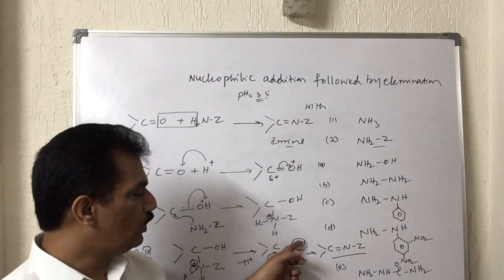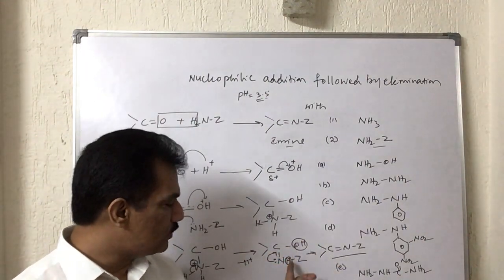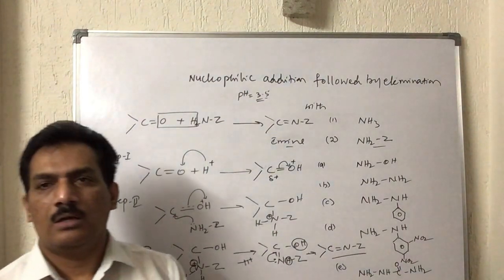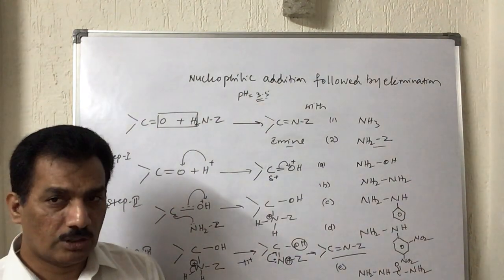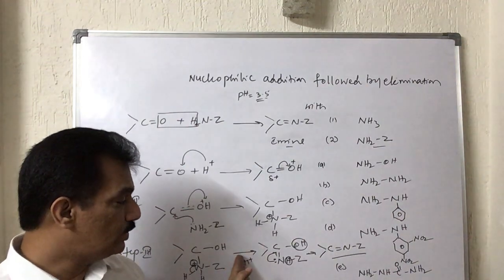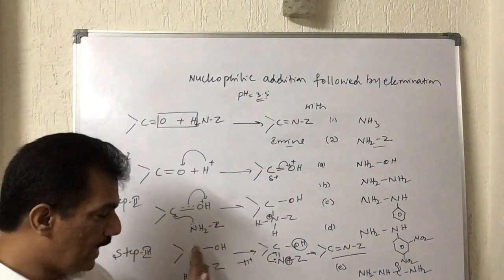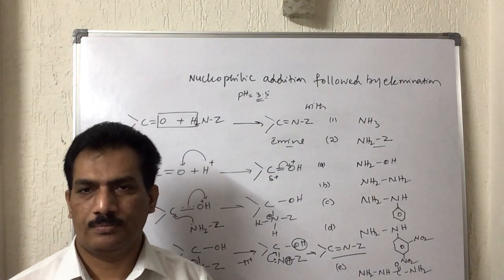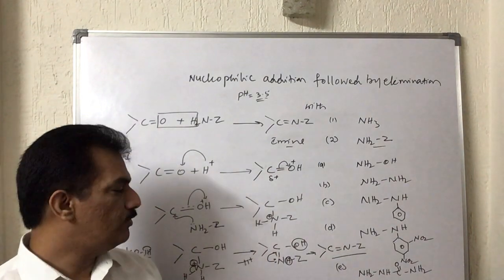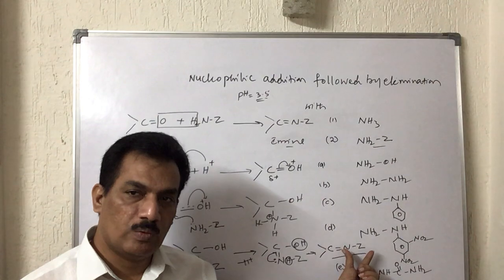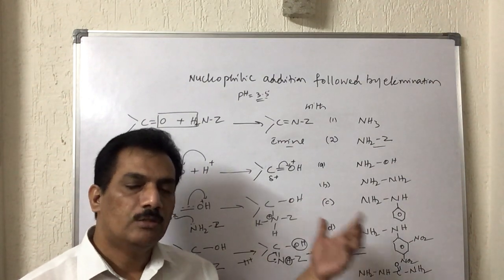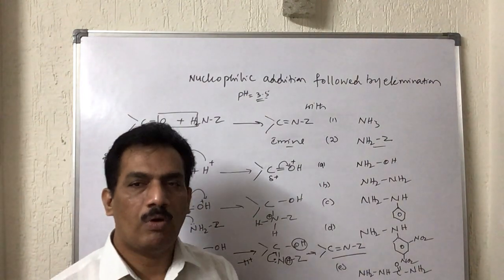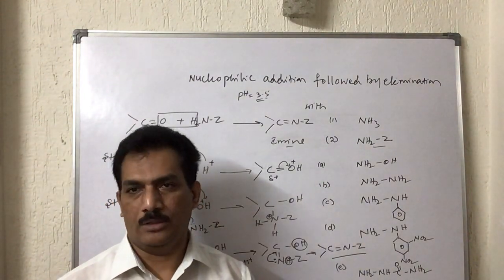And immediately this OH will go out, and along with this OH, H plus will go in the form of water, and it is giving the stable substituted product. During this addition followed by elimination, these two ultimately give the imine derivatives. Clear? This is happening in case of nucleophilic addition followed by elimination.